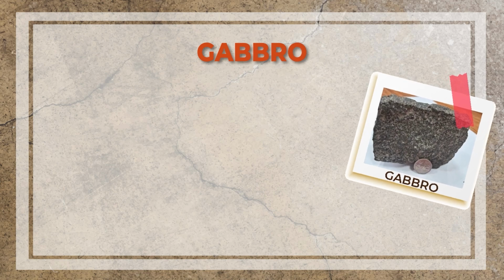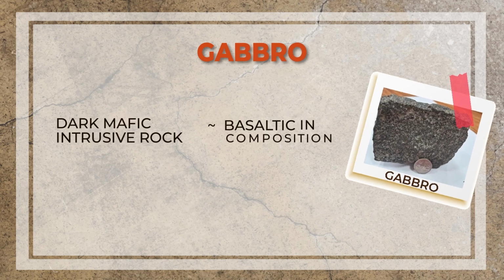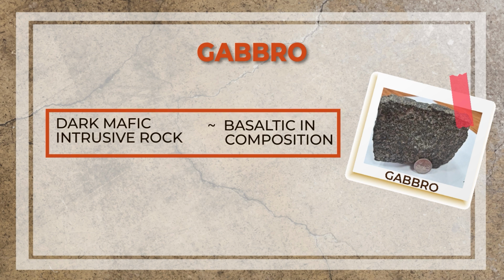Now, we talk about its coarser, intrusive variety, gabbro. Gabbro is a dark mafic intrusive rock. You can see the figure in which you can see dark minerals and white, lighter colored minerals. The lighter colored ones are plagioclase, the darker ones are the dark colored mafic minerals. Gabbro is basaltic in composition, but its texture is different.